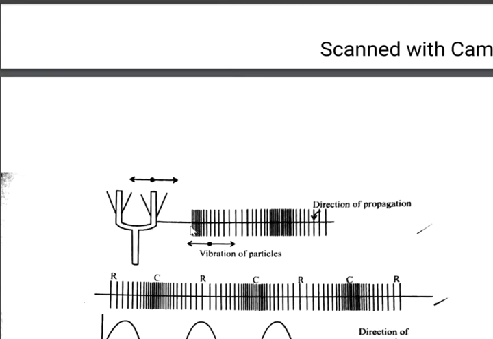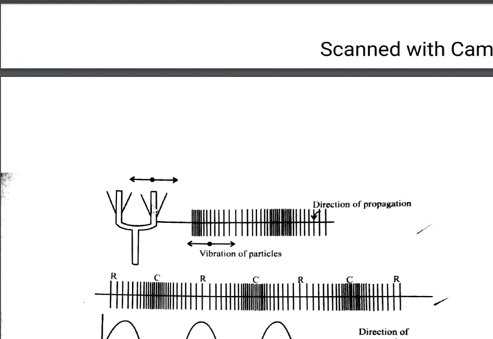So the layers of air get compressed. We call this compression, where the lines are very close to each other. And these are called rarefactions. When the prong of the tuning fork moves in the opposite direction, a rarefaction will be formed.